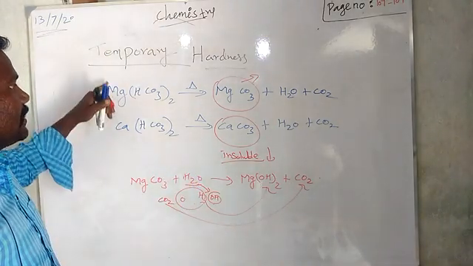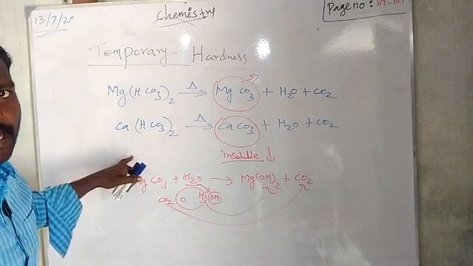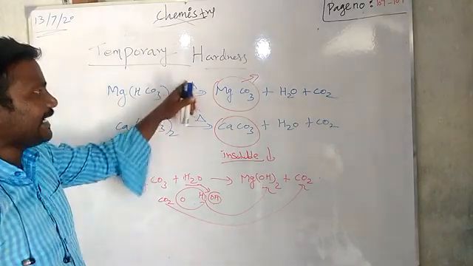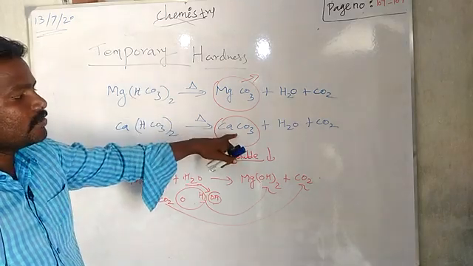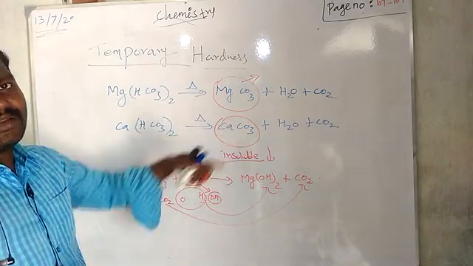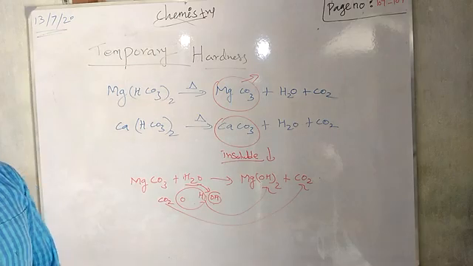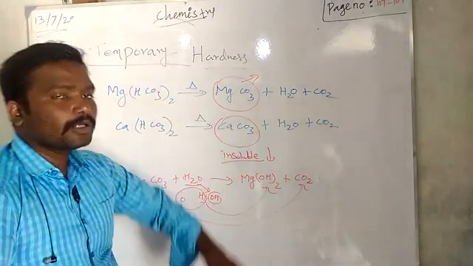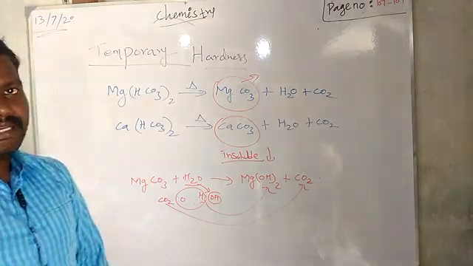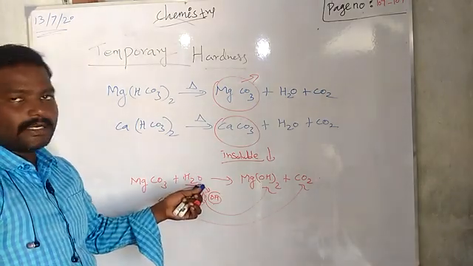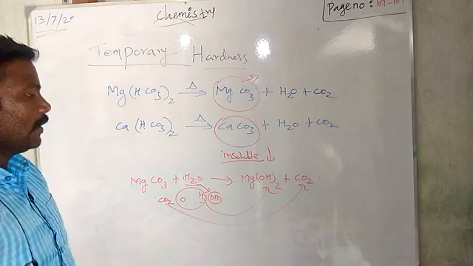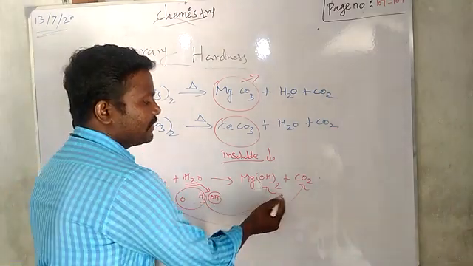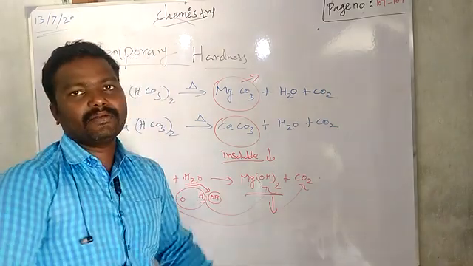Listen, my dear students. These are the bicarbonate ions which make the water hard. Okay. So if you heat alone, it will produce insoluble calcium carbonate. We can directly filtrate. Okay. But magnesium carbonate is a soluble compound. Again, you want to convert it into an insoluble compound. For that, hydrolysis, addition of water. Again, we have to add the water. Then it will form insoluble magnesium hydroxide. It will deposit, then filtrate.